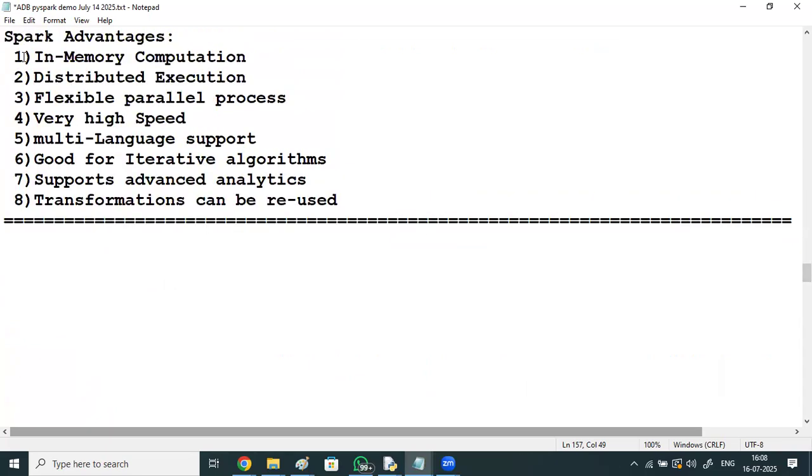Spark advantages: in-memory computation, distributed execution, flexible parallel process, very high-speed process, multi-language support, good for iterative algorithms, supports advanced analytics, transformations can be reused.